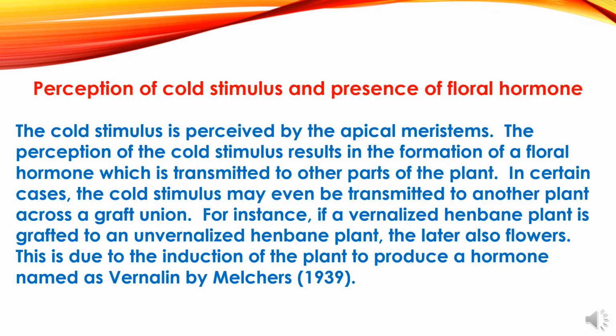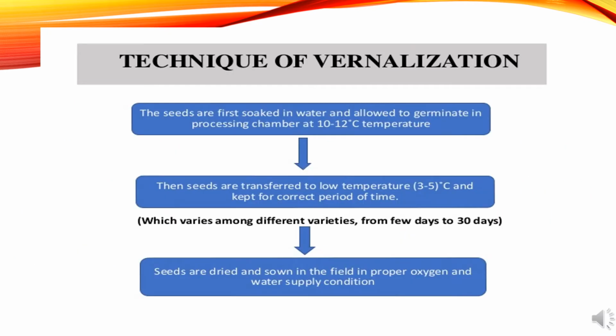Techniques of vernalization. In this technique, the seeds are first soaked in water and allowed to germinate in a processing chamber at 10 to 12 degrees centigrade. Then the seeds are transferred to low temperature, 3 to 5 degrees centigrade, and kept for the correct period of time, which varies with different varieties, from a few days to 30 days. Then seeds are dried and sown in the field with proper oxygen and water supply.